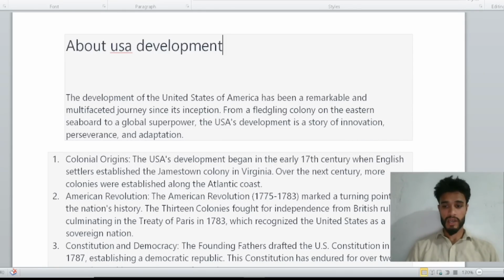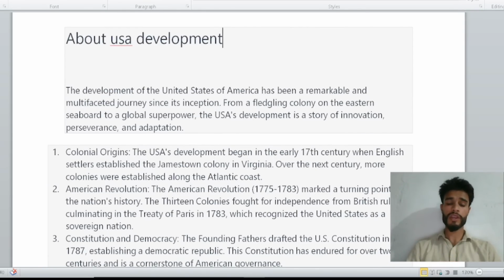Next, the American Revolution. Now we explain the American Revolution. The American Revolution, 1775 to 1783, marked a turning point in the nation's history. The 13 colonies fought for independence from British rule, culminating in the Treaty of Paris in 1783, which recognized the United States as a sovereign nation.